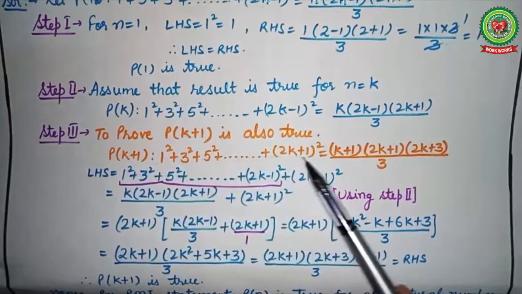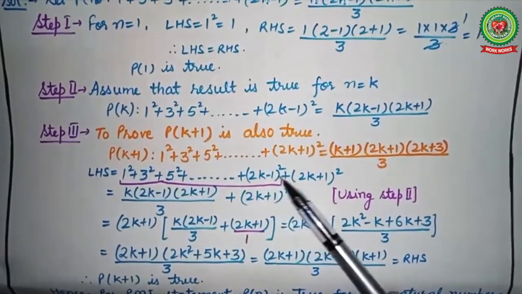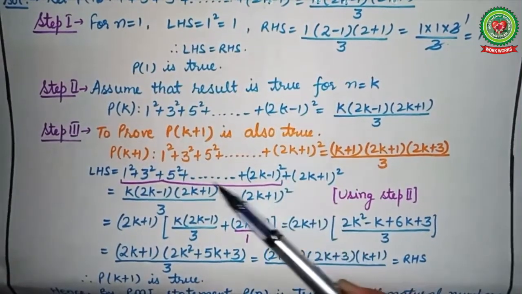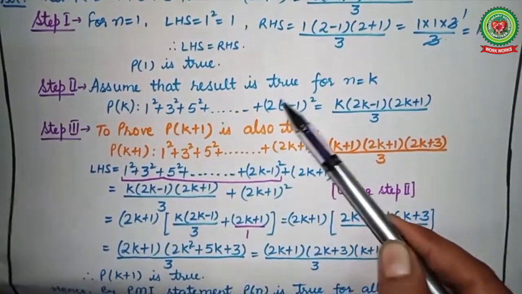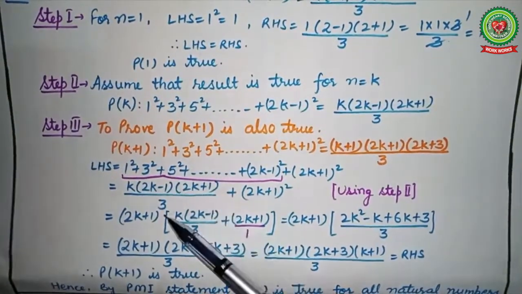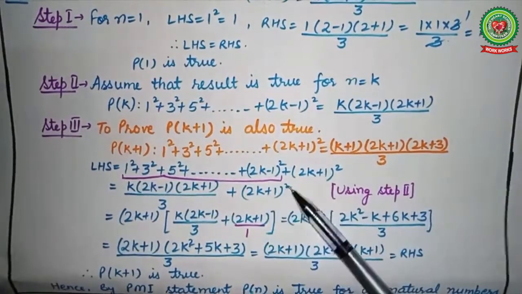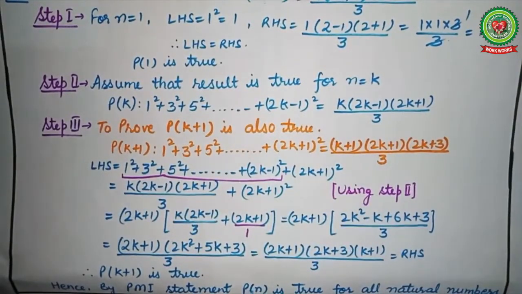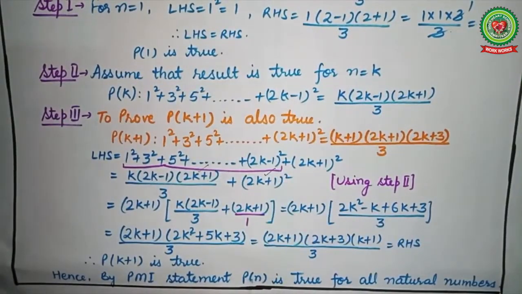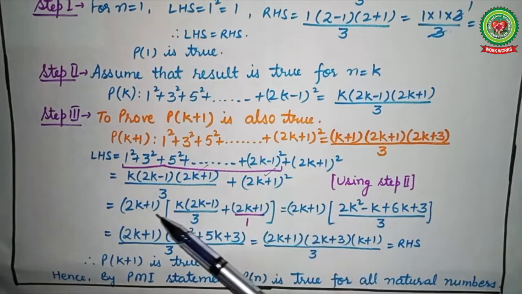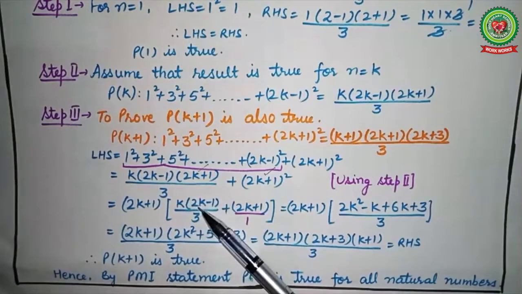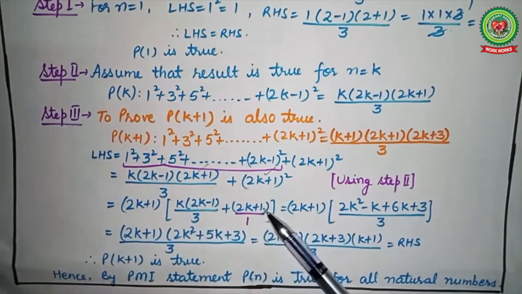Again we have to start from the left hand side. Write down the first k terms and the (k plus 1)th term in this way. Again using the sum of first k terms from step number 2, put the value, you will get k into (2k minus 1)(2k plus 1) upon 3. And the last term (2k plus 1) whole square is as it is. Now in both these terms (2k plus 1) is a common factor. So write it outside and write down the left out terms in the bracket. You are left with k into (2k minus 1) upon 3 plus (2k plus 1).